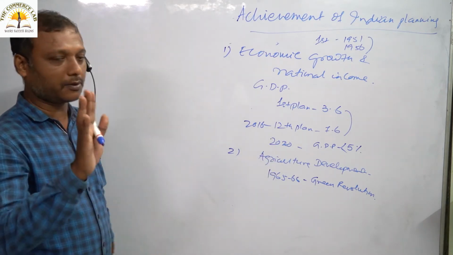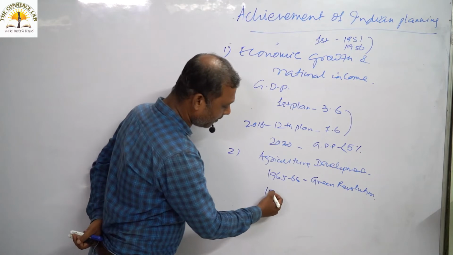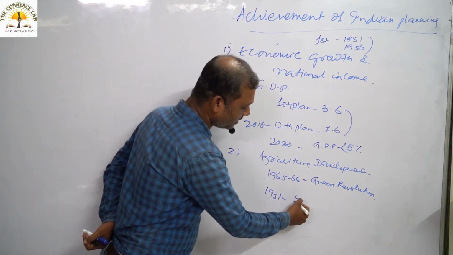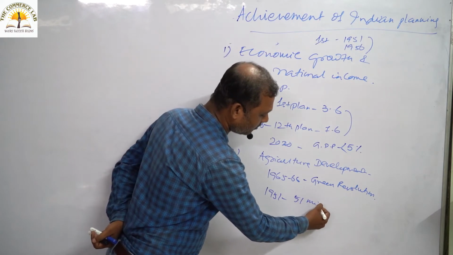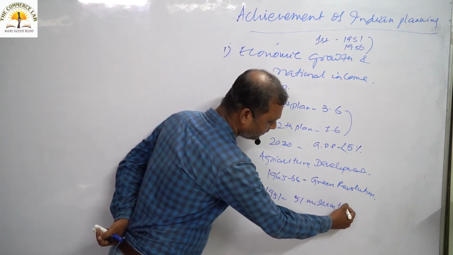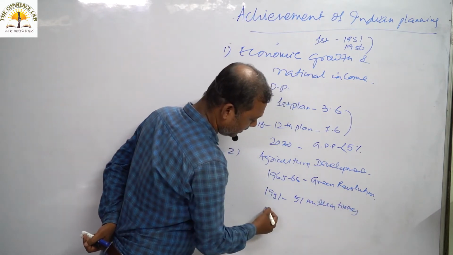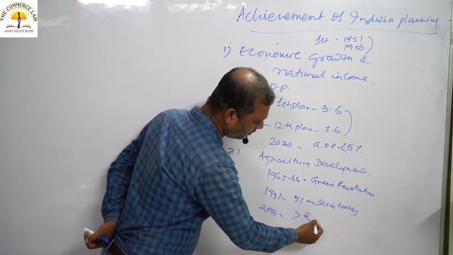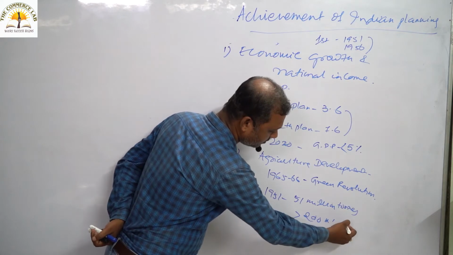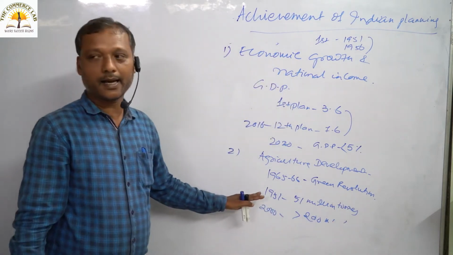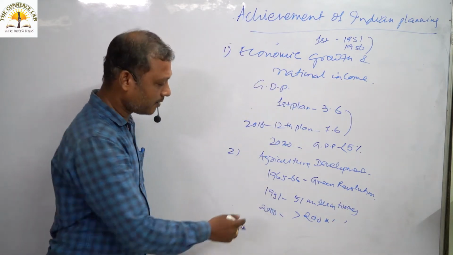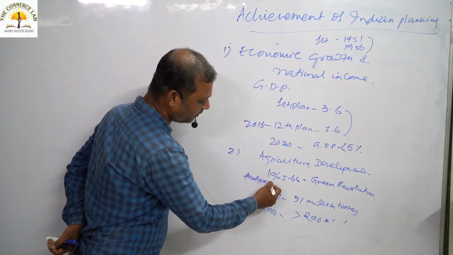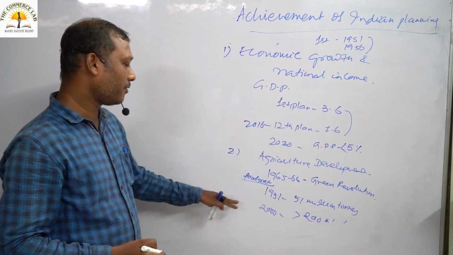But one positive note we can say, in 1951, the food grain production was almost 51 million tons. In around 2000, it jumped to more than 200 million tons. I am just discussing the food grain production.